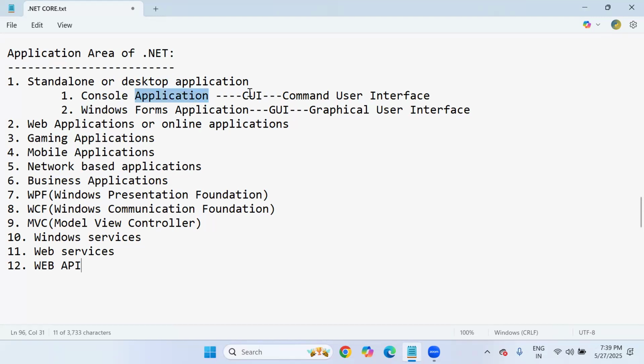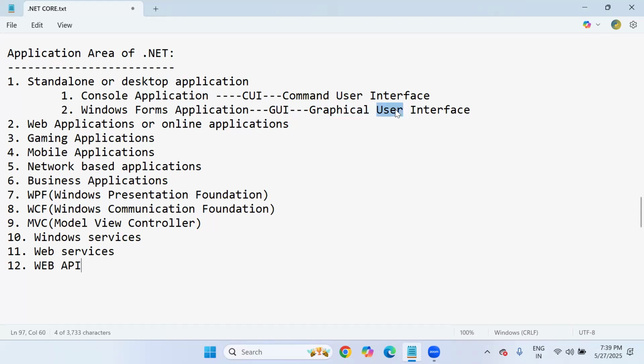Console application provides CUI facilities, command user interface or character user interface. Every time we deal with a console application, it is like command prompt applications. You give input in the form of characters and you get output also in the form of characters. Whereas Windows Forms application means GUI, graphical user interface.